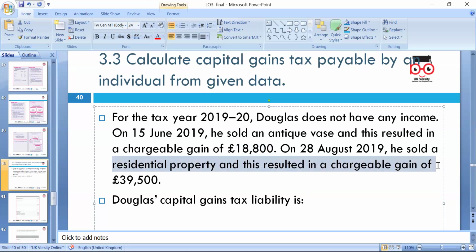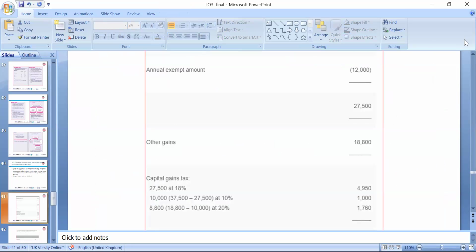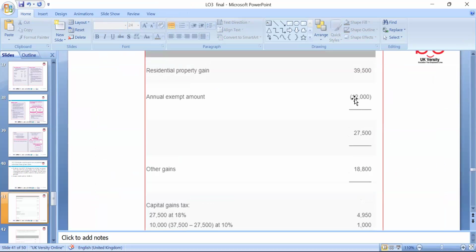Okay, so we can look at these. We have a total gain there, and then the capital gains tax liability, which we'll go through. We said the exempt amount now is 6,000 instead, so you have to minus 6,000 instead of 12,000, giving 39,500. So the remaining is 12 because previously it was 12.